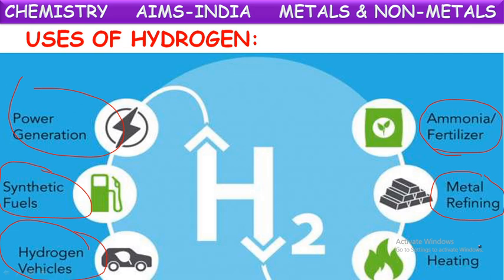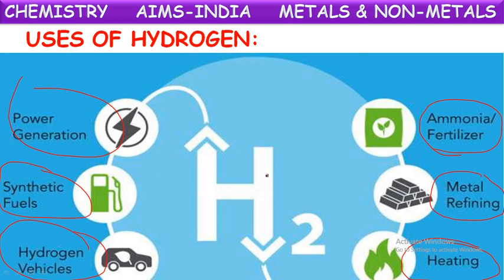And we said in welding purposes also, along with hydrogen, sometimes in place of acetylene, they use this hydrogen gas also. This hydrogen also, when burnt in the presence of oxygen, produces a large amount of heat so that they can melt the metals. Okay, in welding also, they use this hydrogen gas for heating purposes.